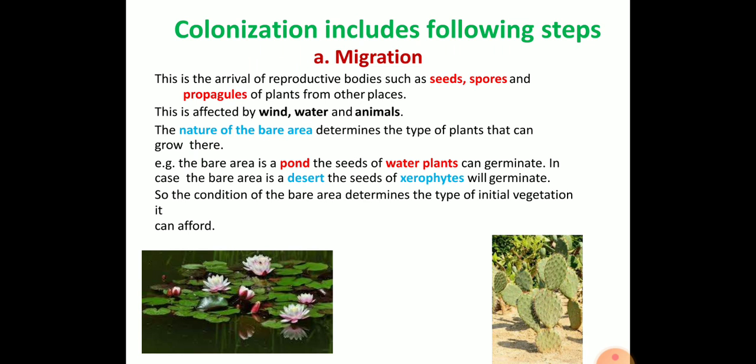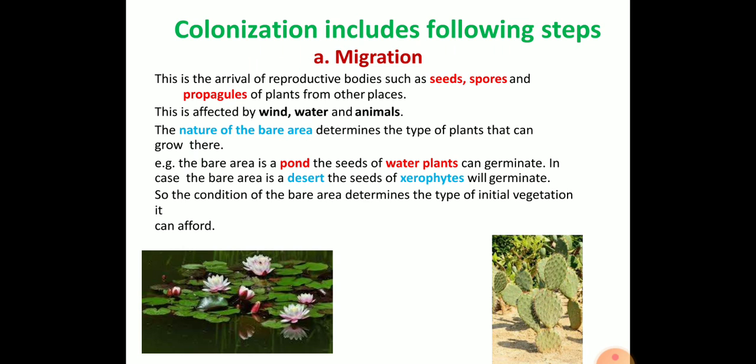Once colonization starts, the first step is called migration. Here, species from a nearby community migrate to the new ecological area.